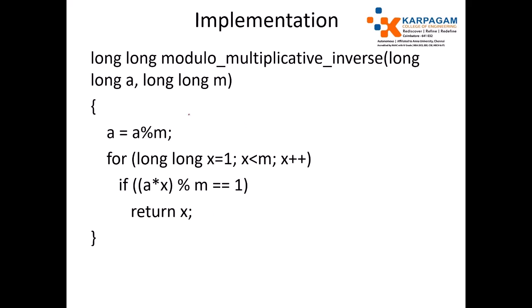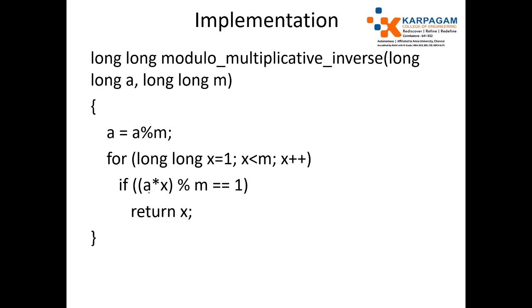Next, the multiplicative modular inverse function, which accepts two arguments a and m and returns long. Initially I apply a modulo m, because sometimes a may be greater than m. In the for loop, I start from 1, not from 0. Starting from 1, it should be less than m, no? The modulo inverse should be less than m. So I apply x less than m, i plus plus.